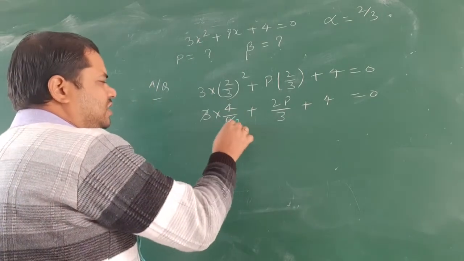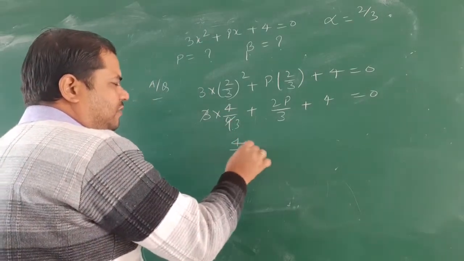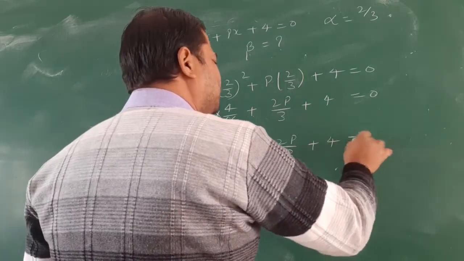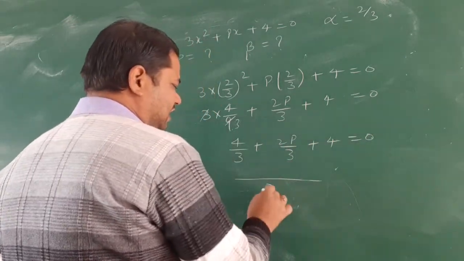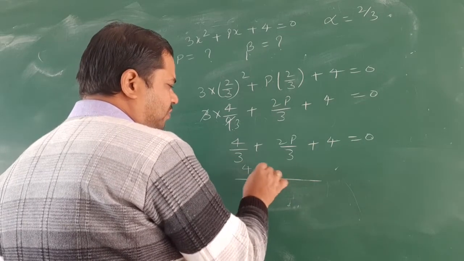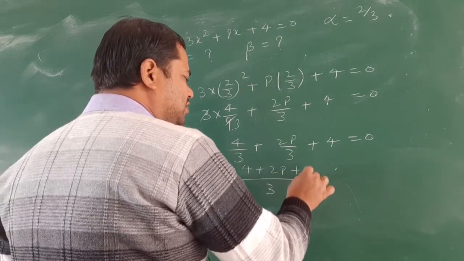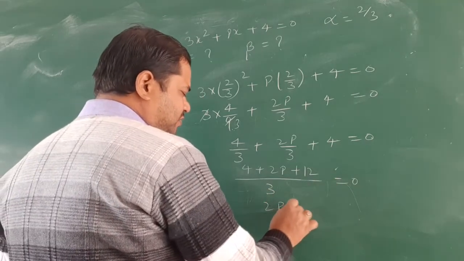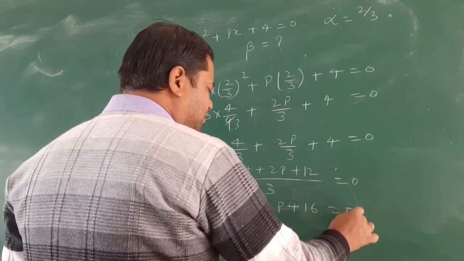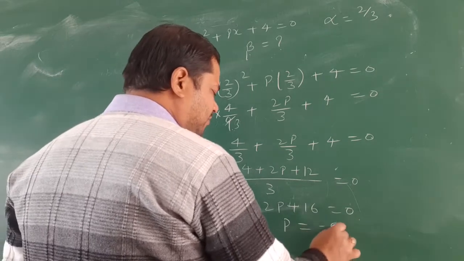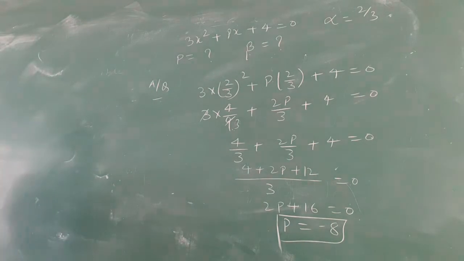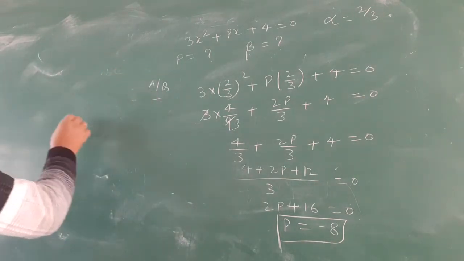This is 4 by 3 plus 2p by 3 plus 4 is equal to 0. 3 is the LCM. 4 plus 2p plus 12 is equal to 0. So this is 2p plus 16 is equal to 0. The value of p is minus 8. Understood?